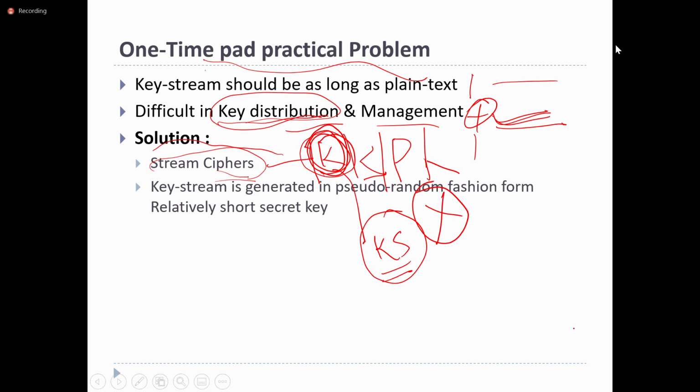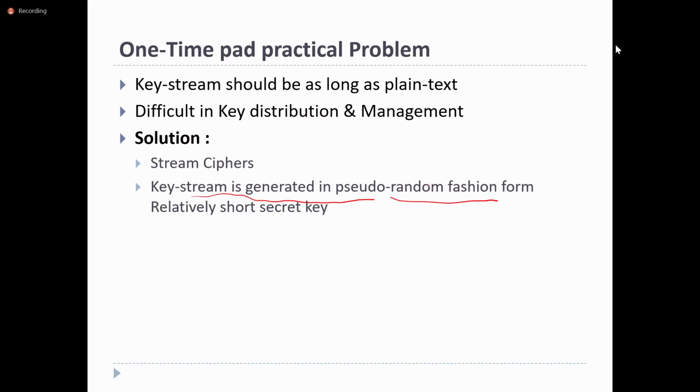The key stream is generated in a pseudo-random fashion. Actually, there are two terminologies: truly random and pseudo-random.